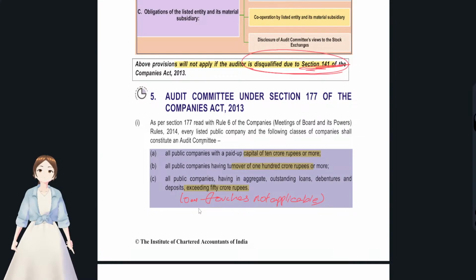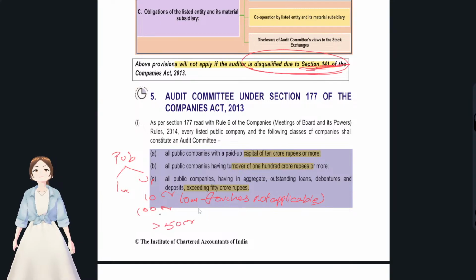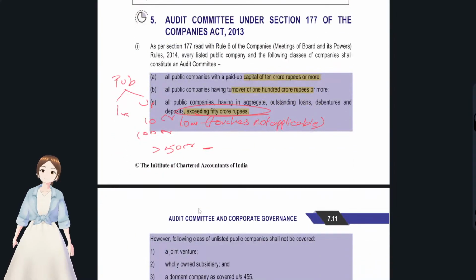Again, I'll just repeat. Public company is divided into two categories. Listed, audit committee is applicable. Unlisted, if its paid up share capital touches 10 CR, audit committee is applicable. If its turnover touches 100 CR, audit committee is applicable. And if its loans, borrowings exceed 50 CR, then audit committee is applicable. If it touches 50 CR, audit committee is not applicable. Only if it exceeds 50 CR, audit committee is applicable.